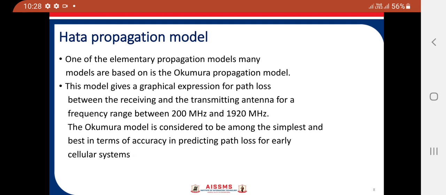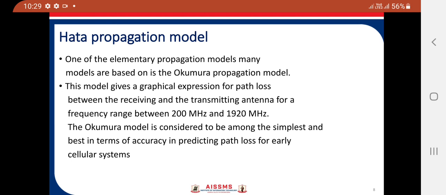Next is the Hata propagation model. So what is the Hata propagation model? What is the use of this model? Why is this model important for mobile communication? One of the elementary propagation models many models are based on is the Okumura propagation model. This model gives the graphical expression for the path loss between the receiving and the transmitting antenna for the frequency range between 200 megahertz and 1920 megahertz.